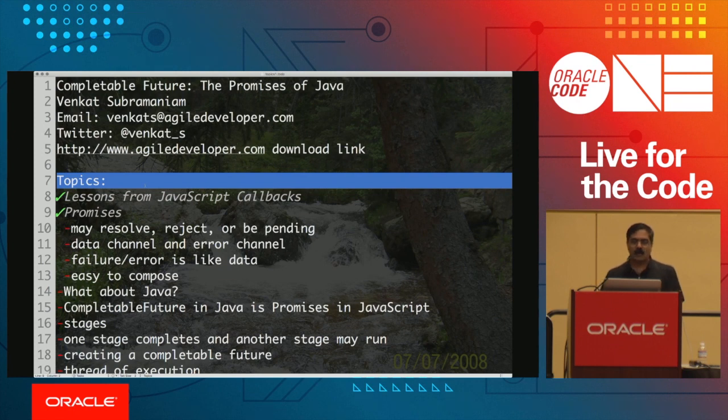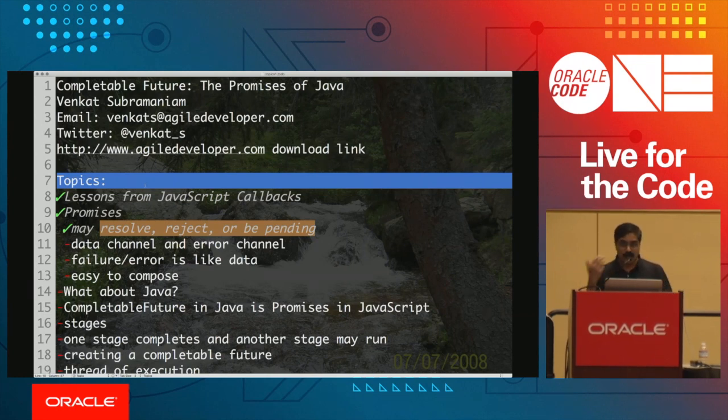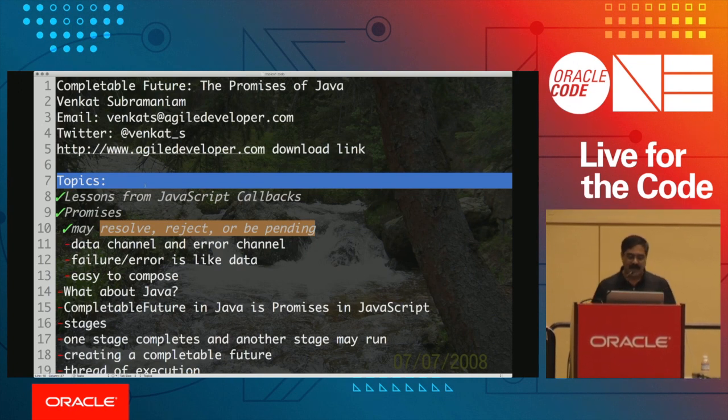So what is really a promise? A promise is an object that would have one of three different states. It may be in a state which is called a resolved state when it has completed. It could be in a rejected state where it has said that, I don't have a good result, an error condition, or it's in a pending state. So it's going to be in one of these three states, but if it's in a pending state, it could potentially resolve or reject, but if it's in a rejected or resolved state, it would never ever change after that.